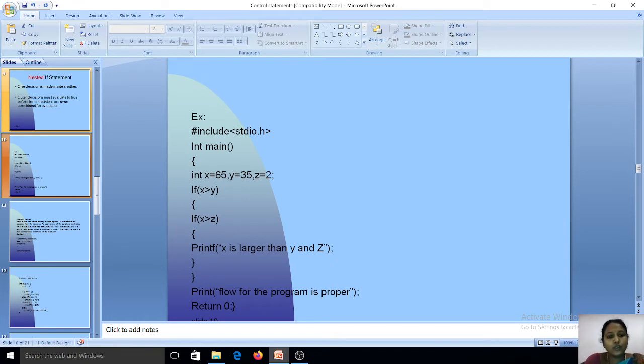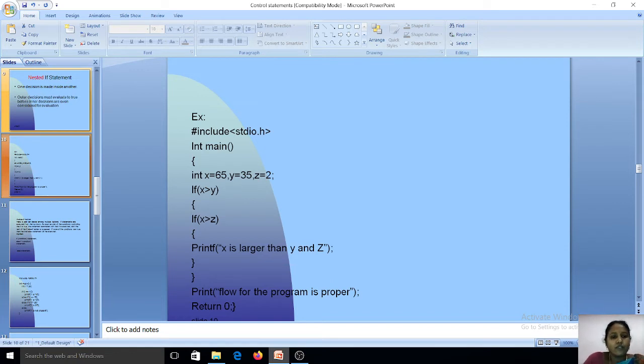Here there are two if conditions, that is, the first if is said to be the outer block and the next if is said to be the inner block. The condition is that the outer block should become true and then only it will go for the next block. Okay, we will see the program. Here we have declared x equal to 65, y equal to 35 and z equal to 2.